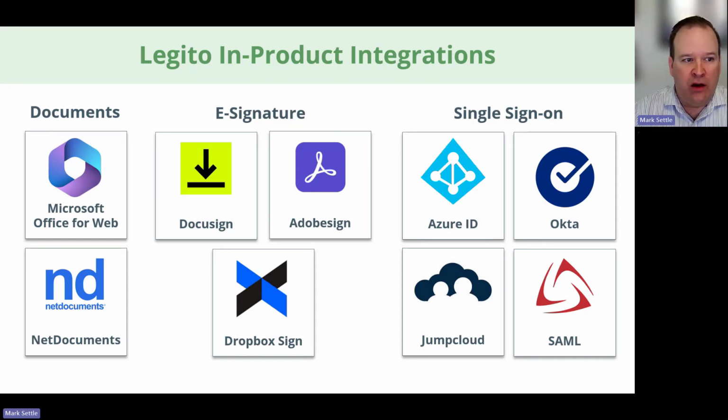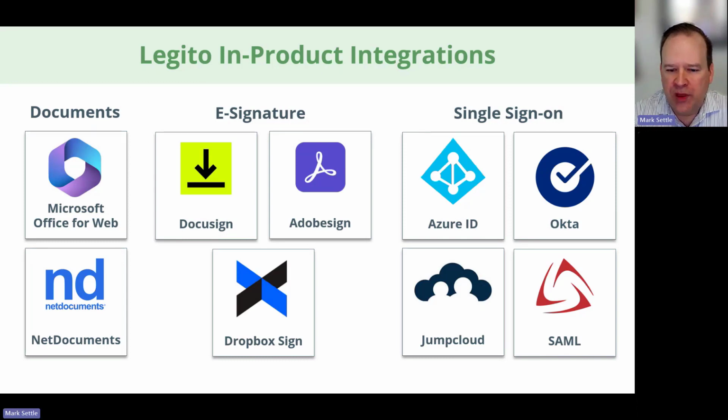First is working with documents, whether it is Microsoft Office or Word for Web. So when you attach it would be Word or Excel. If you attach an Office file to a document record in Legito, you can actually open that up for edit in Word or Excel for Web inside of Legito and edit that document, and it will save it as a new version. So rather than having to download and upload any attached third-party documents, you can edit them inline in the browser. We do have a NetDocuments integration to allow you to easily send your documents to NetDocuments if you're a NetDocuments user.